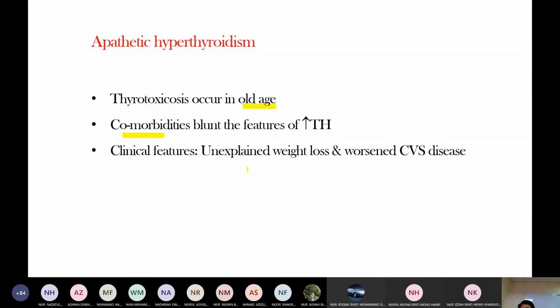The patient normally presents with unexplained weight loss or heart failure, and then we notice that this patient has thyrotoxicosis, hyperthyroidism. Normally their clinical features are not obvious because they are hidden by the other diseases.